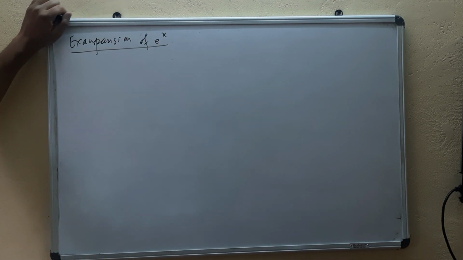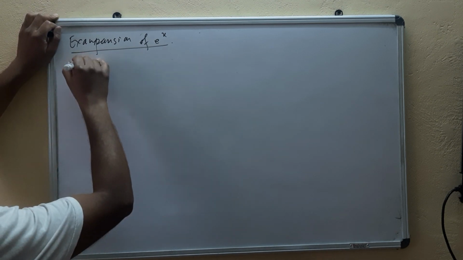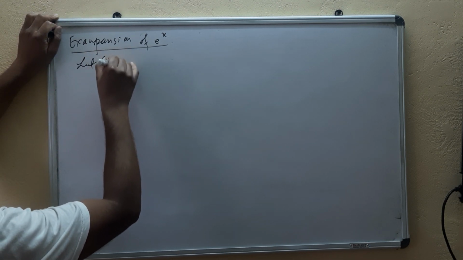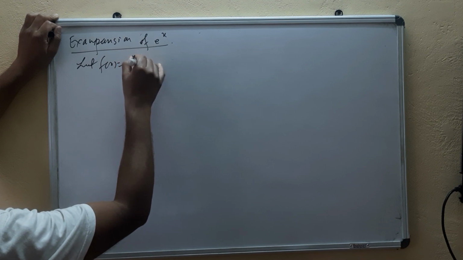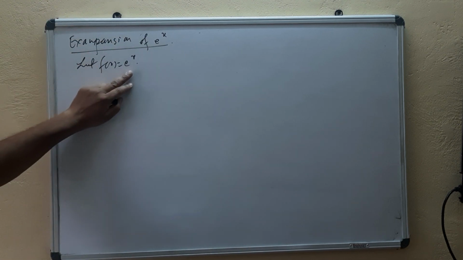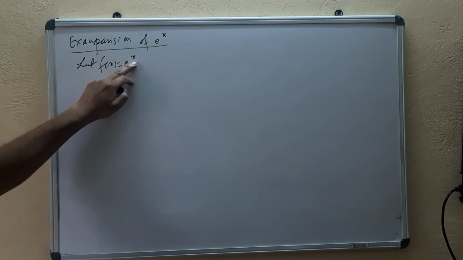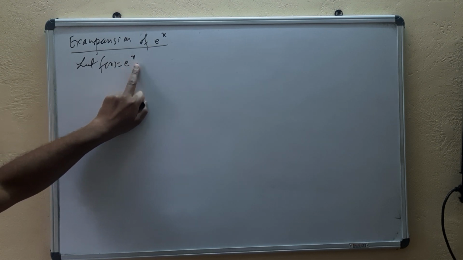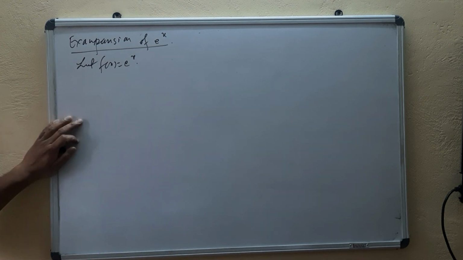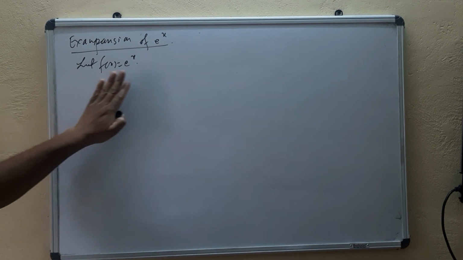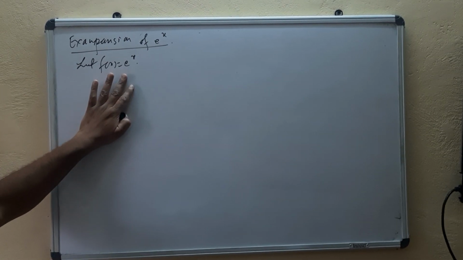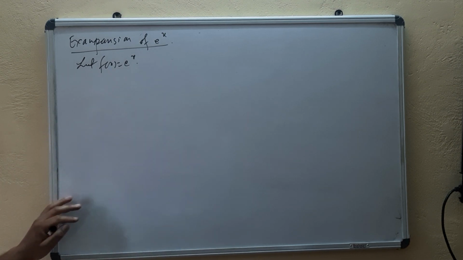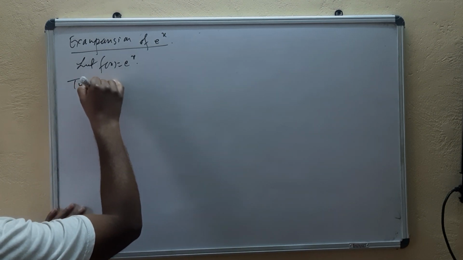Okay, here we have been given a function. Let f(x) equal e^x, and it is defined on the whole real line. We know that, isn't it? This function exists everywhere on the real line. So for all x belonging to R, for every x belonging to R, this function exists. And then let's find the derivative.